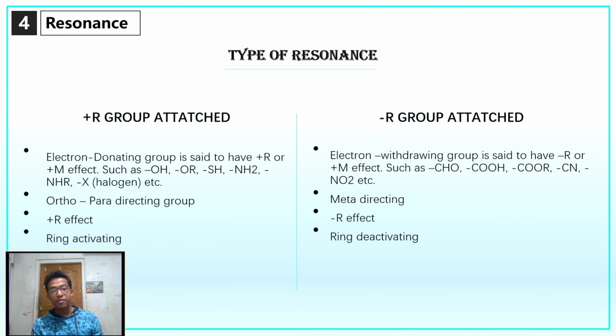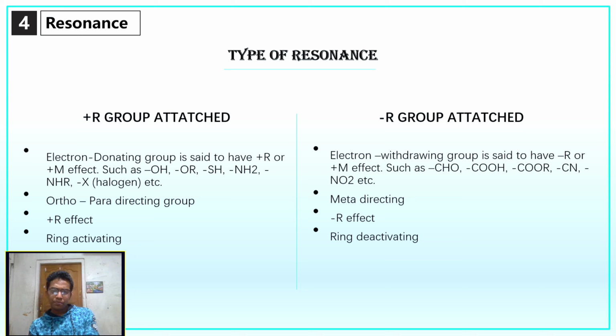There are two types of resonance on the basis of the group attached to the molecule: plus R group and minus R group. If a plus R group is attached to the molecule, it will show the plus R effect, or if a minus R group is attached, it will show the minus R effect.